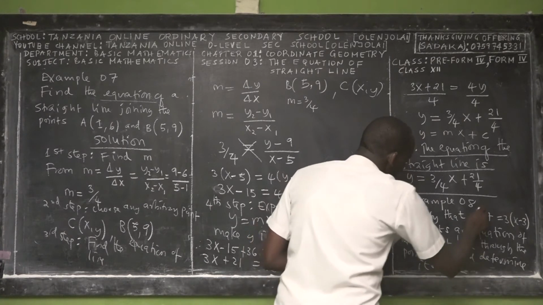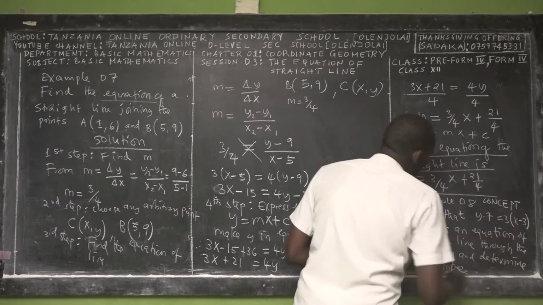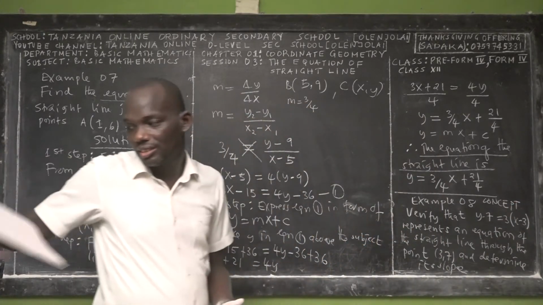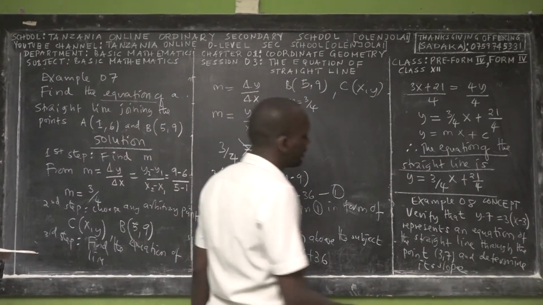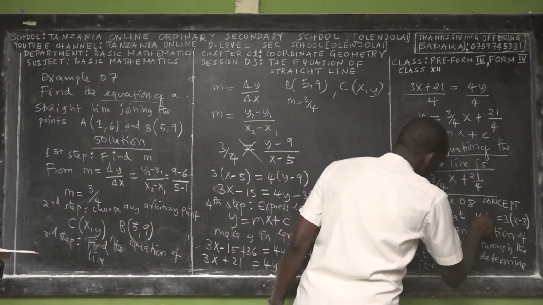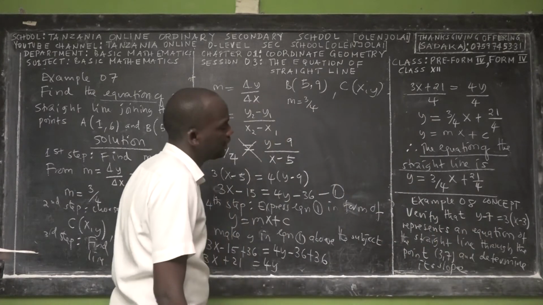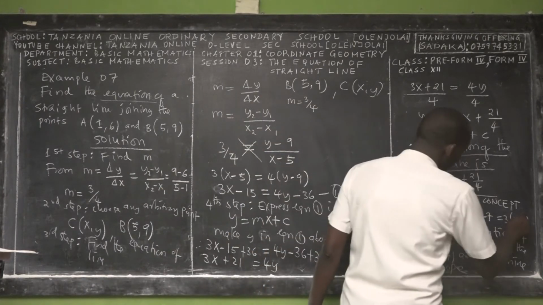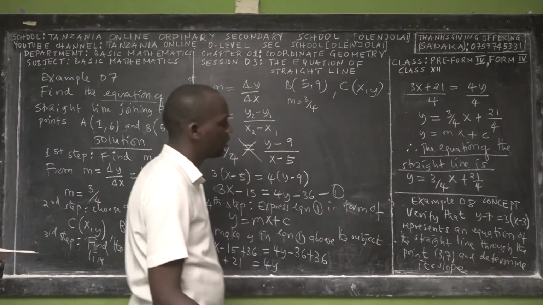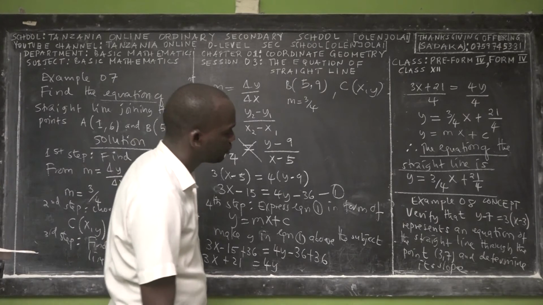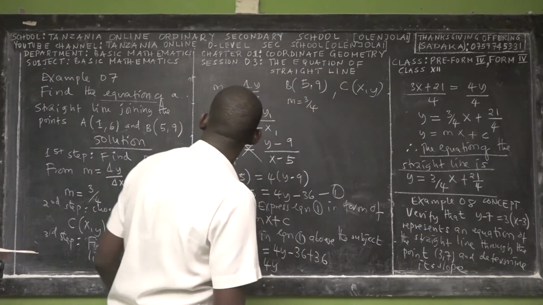Okay, so this one, beside the number, you can write the concept. There's a certain concept actually there. We have to verify that y minus 7 is equal to 3, open bracket, x minus 3, represents an equation of the straight line through the point 3,7 and determine its slope.